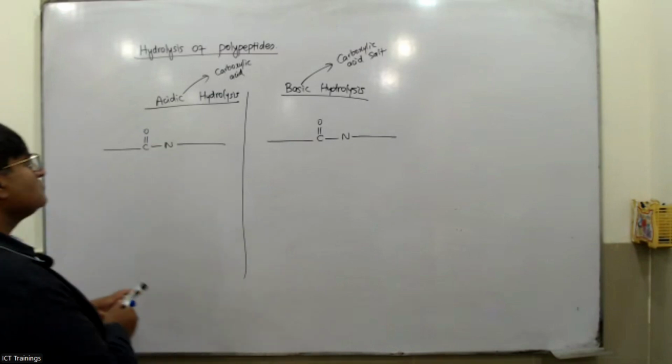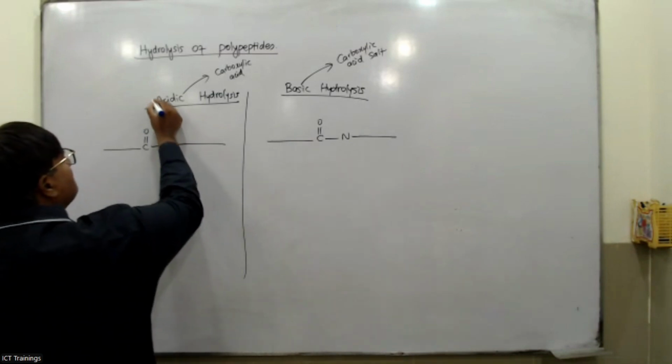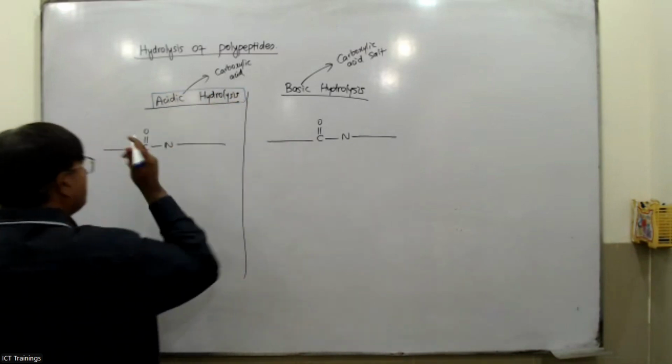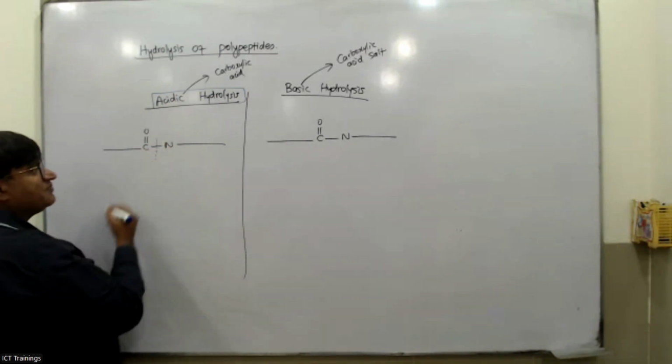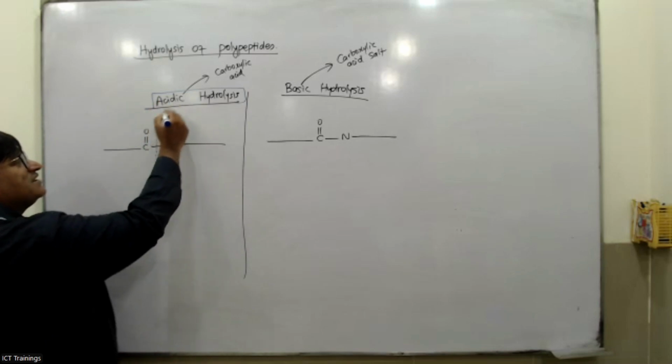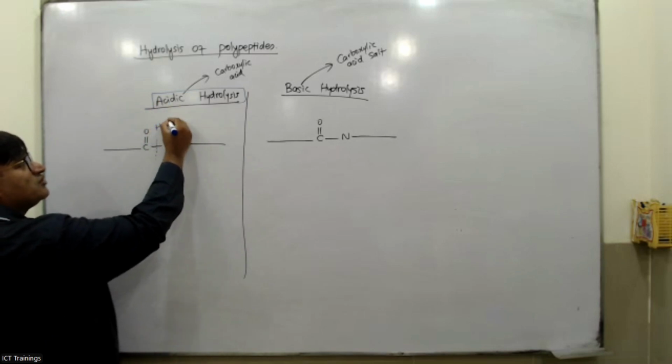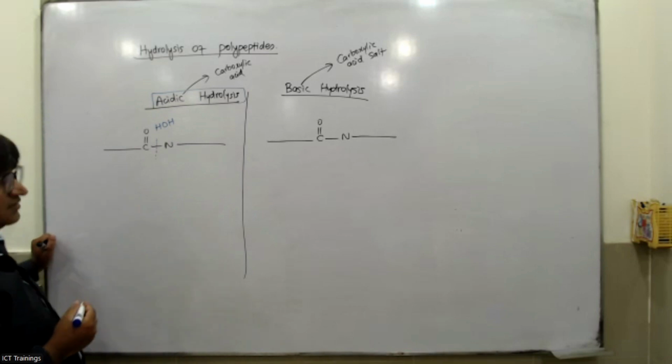If you do the acidic hydrolysis, this bond of the amide linkage that you created, always remember, in acidic hydrolysis the water molecule is added.